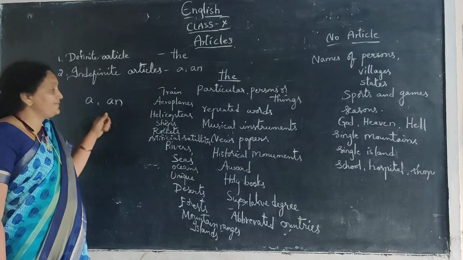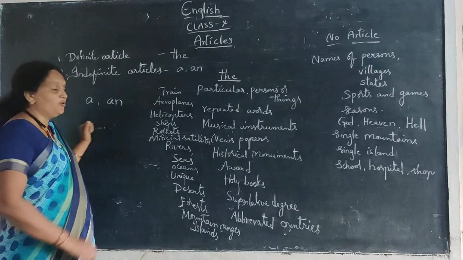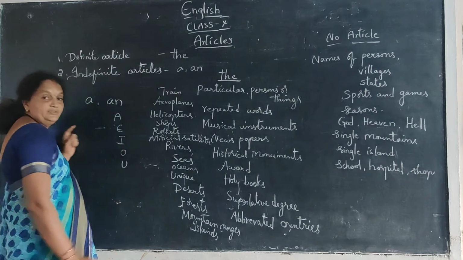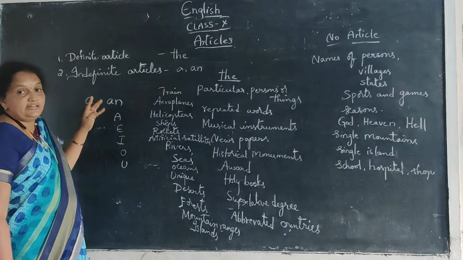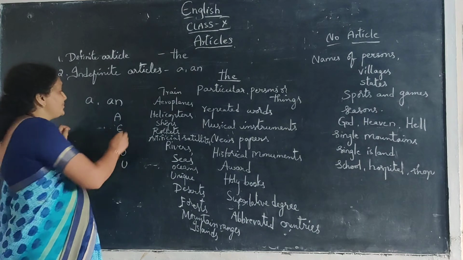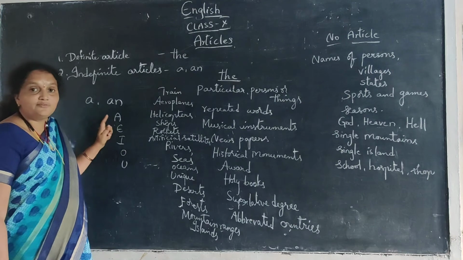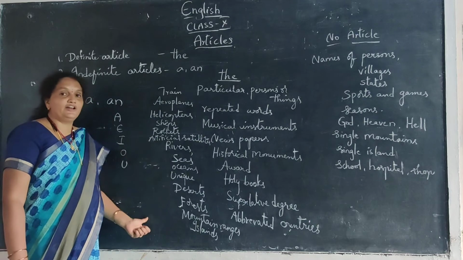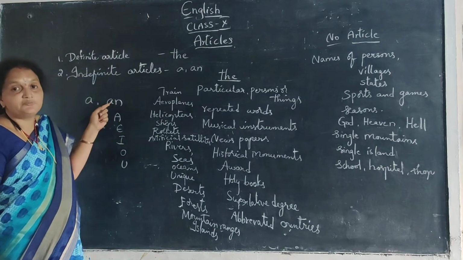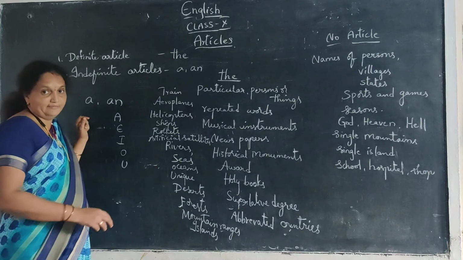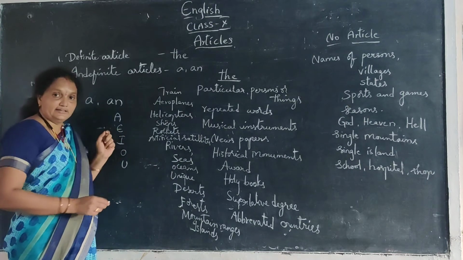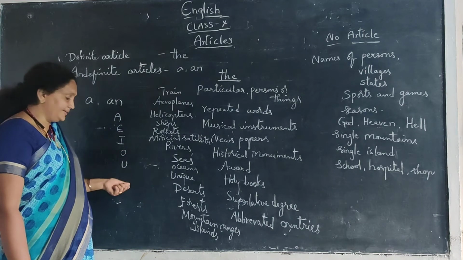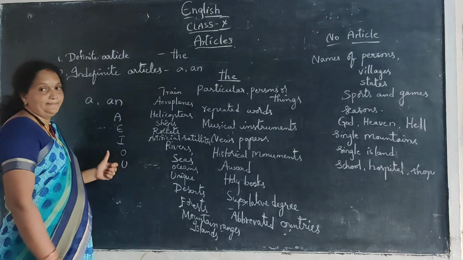When should we use a and when should we use an? Vowels. Do you know vowels? A, E, I, O, U. These five are vowels. When the word starts with the pronunciation of a vowel letter, not only with the spelling of a vowel letter, then an should be used before such a word. For example, apple, ear, ice, orange, onion, umbrella.